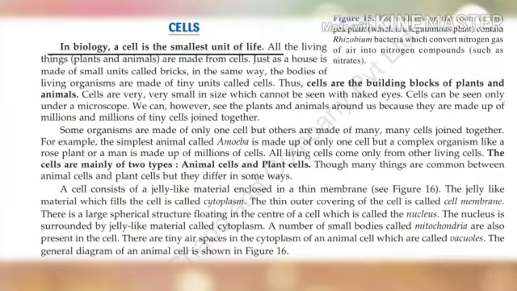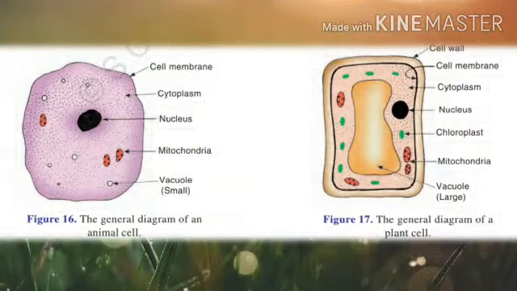In biology, a cell is the smallest unit of life. Each cell has life. Since they are the smallest building block, they are the building blocks of plants. So each block, that is each cell, has life. Now let us discuss the general structure of a typical cell.